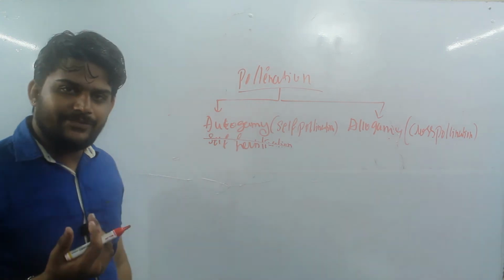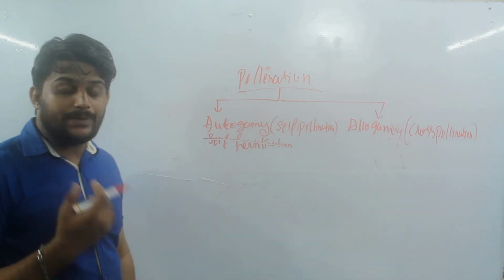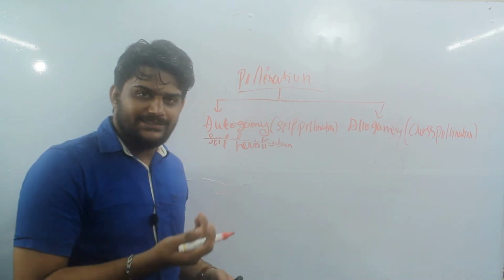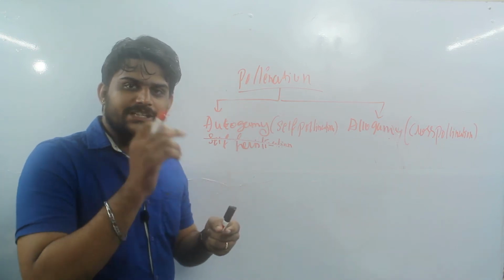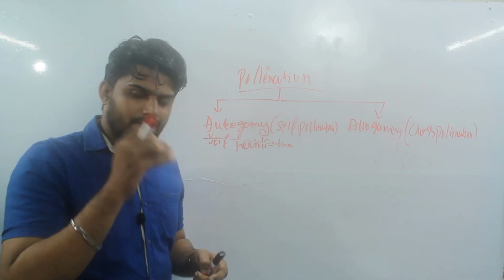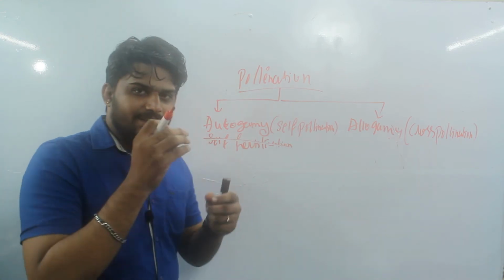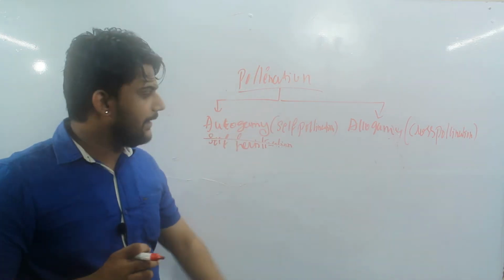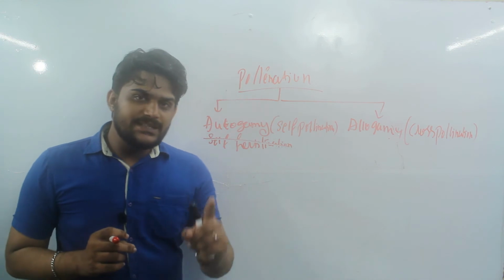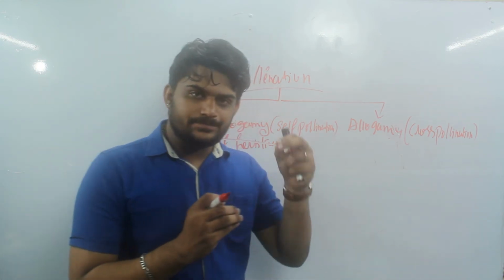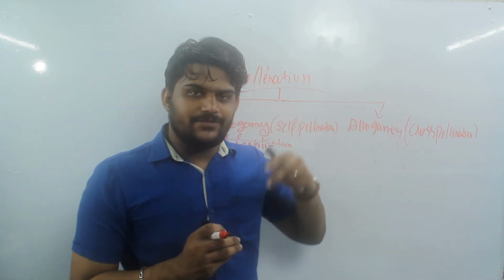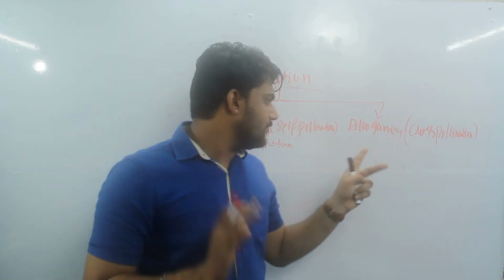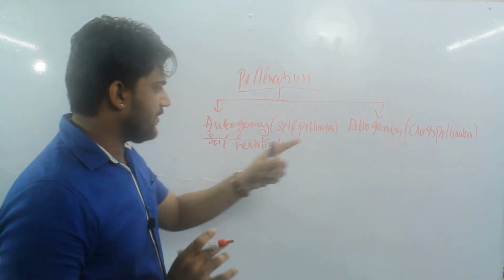Next, let's see the definition. Autogamy is the transfer of pollen grains or anthers from one flower to the stigma of the same flower. That is autogamy. Then what is allogamy? Allogamy is the process of transfer of anthers from one flower to another flower of the same plant or a different plant. That is what cross pollination or allogamy is.